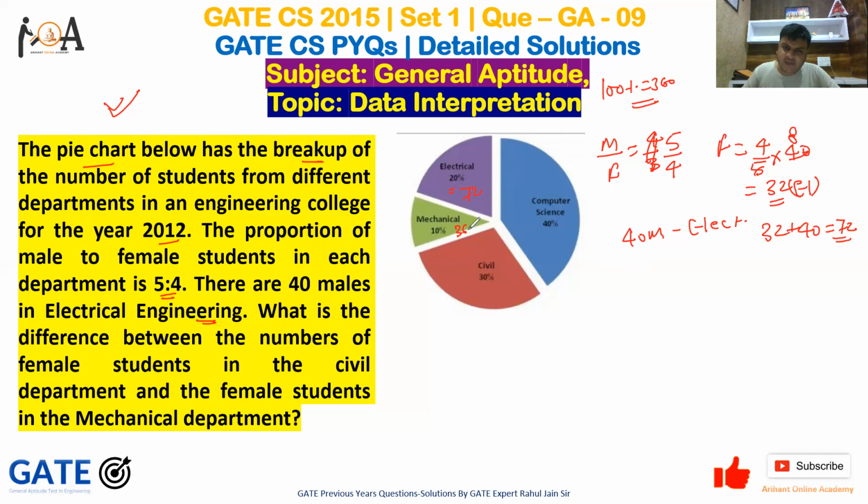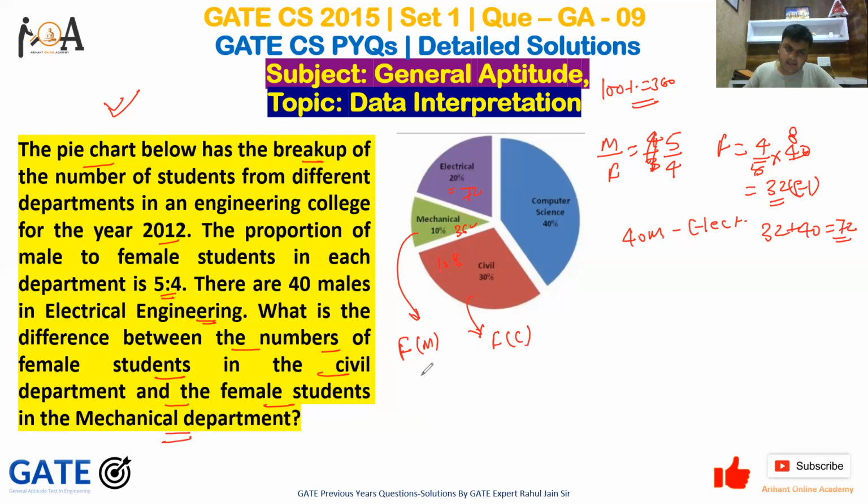Now, the total number of students in mechanical is 36, and in civil, the total number of students would be 36 multiplied by 3, that is 72 plus 36. So if you add, you will get 108. Now, what we need to answer is the difference between the number of female students in the civil department and female students in the mechanical department. So we need the number of females in mechanical, and the number of females in civil, and then we need to subtract whichever is higher.